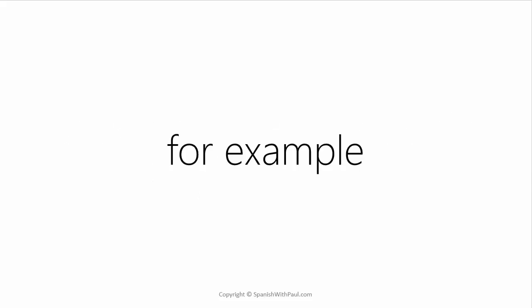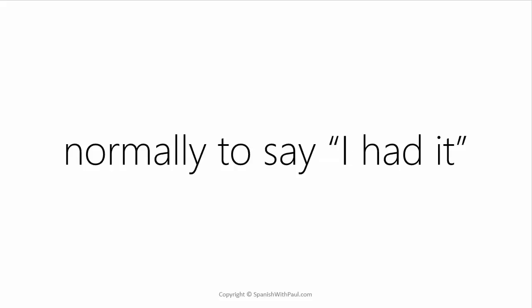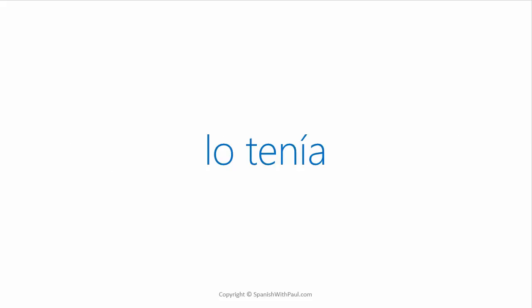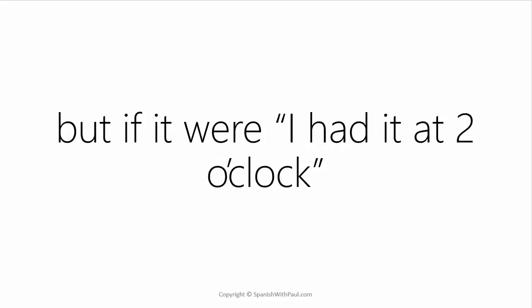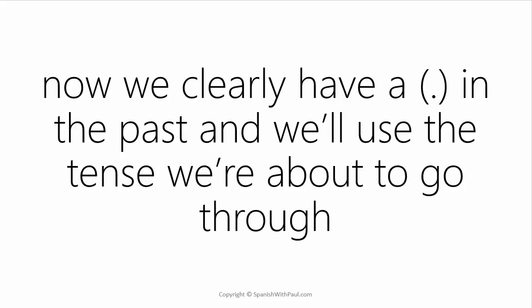So, for example, let's try to make this clear. Normally, to say I had it, we know would be lo tenía. But if we were to express something like I had it at 2 o'clock, now here clearly we have a dot in the past, and we use the tense that we're about to go through now to express that.